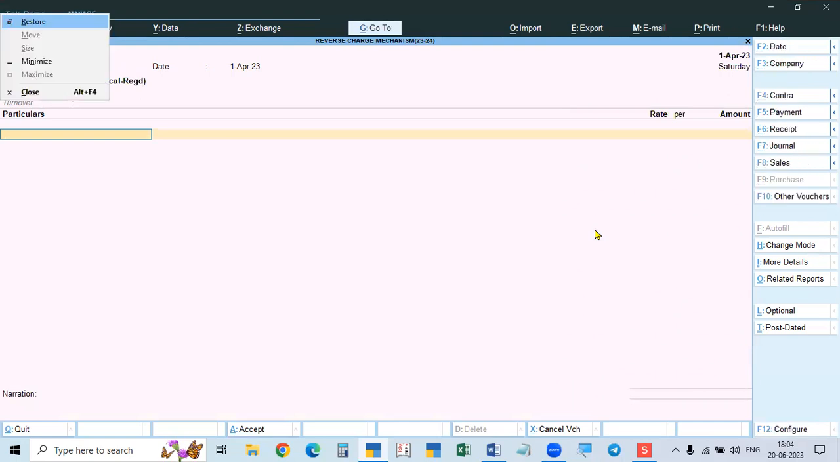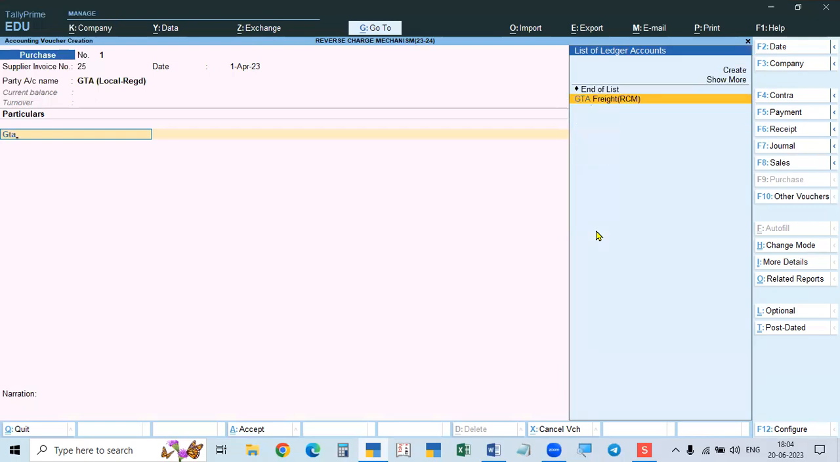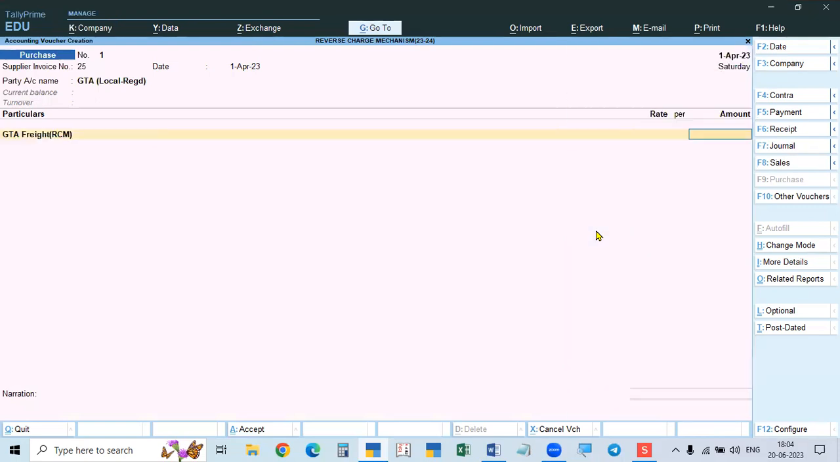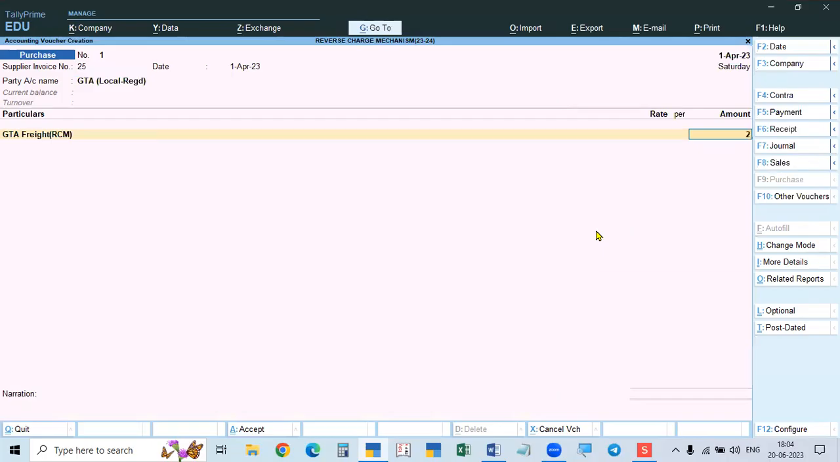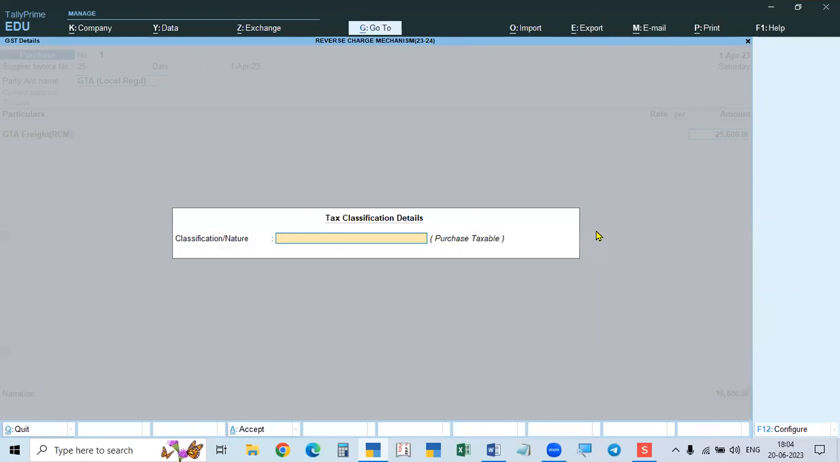And now, what is the service we are purchasing? We are purchasing GTA freight, which is under RCM. GTA freight we are taking. What is the amount given here? 25,600 rupees.